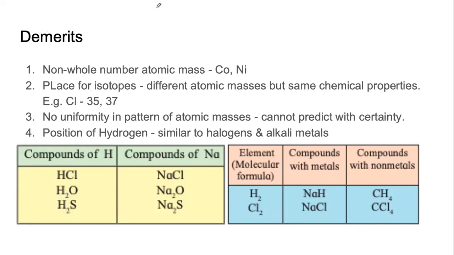For example, cobalt and nickel. If you find out their atomic masses, take it as homework, you would see that the atomic masses are in decimals, right? The whole number part is the same. The decimal part is different. Suppose it is 39.4 and 39.6.